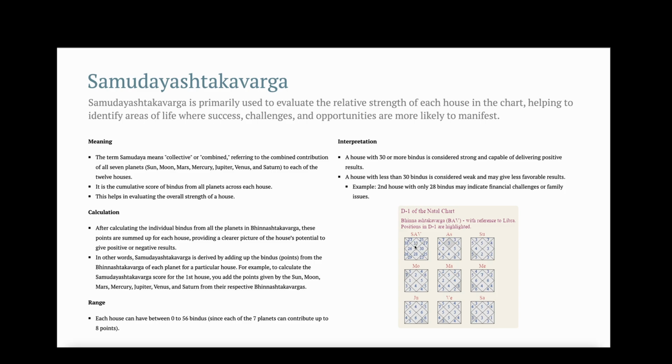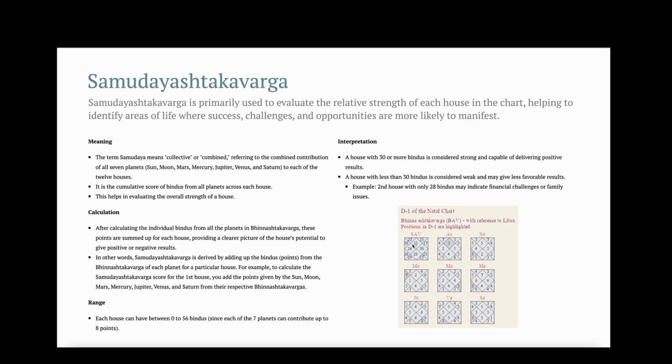First house has 33 points, and since it is greater than 30, this indicates positive outcomes regarding the first house, that is regarding the person's personality, overall well-being, and self-confidence. So that will be good for this native.